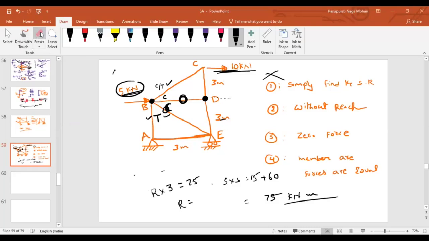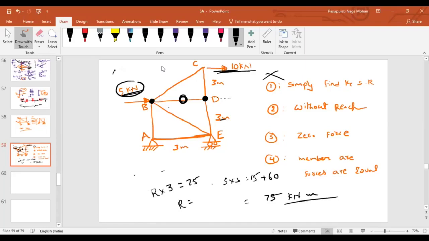Only you guys can say whether it is compression or tension, but always look at only one joint. Now tell me. Force in member AD is equal to 0. BD is equal to 0. Now, can you identify the members in which the forces are equal? Sir, CD and DE. CD and DE. Why will they be equal? Sir, opposite direction, sir.